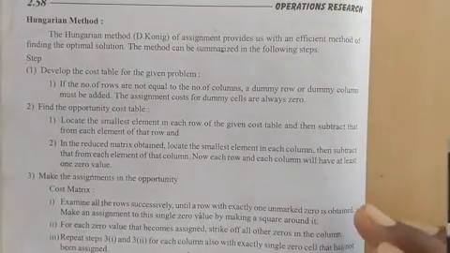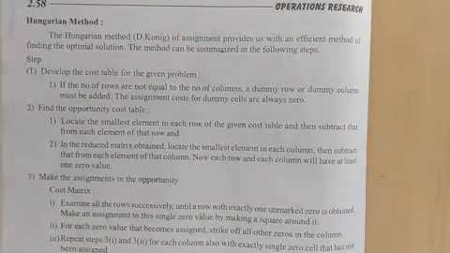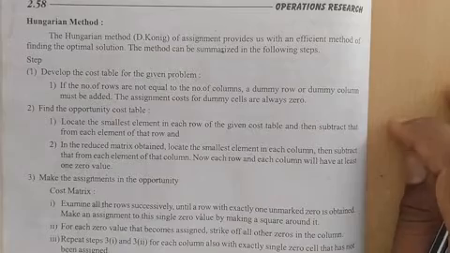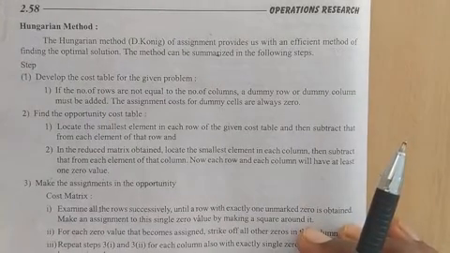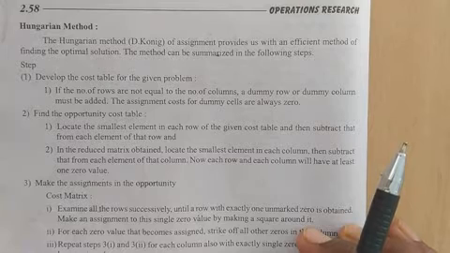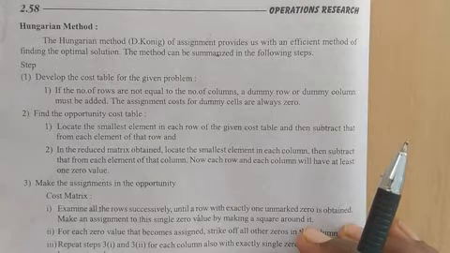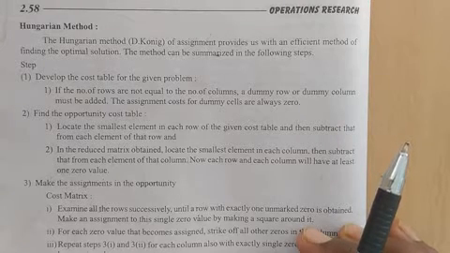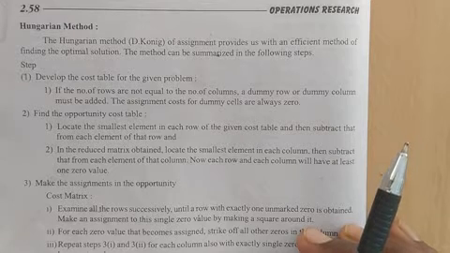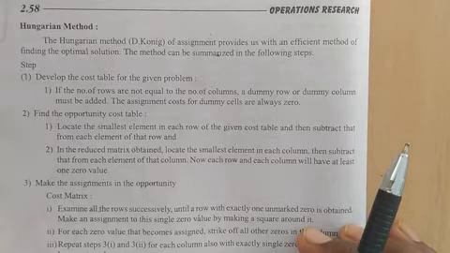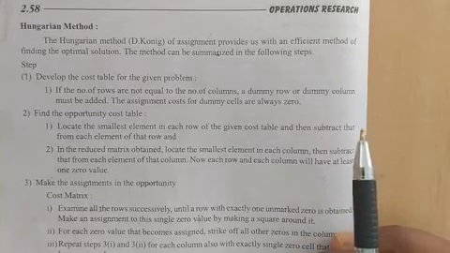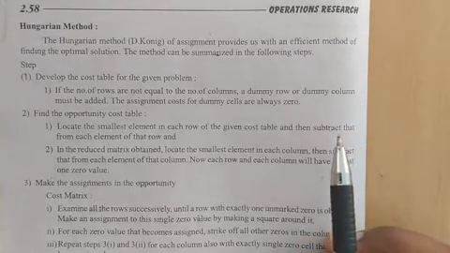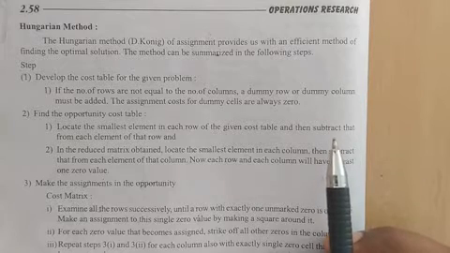So after getting the cost table, sometimes you are given a square table, where the number of rows is equal to the number of columns. Sometimes you are given a table where the number of rows is not equal to the number of columns. Example, 5 rows and 6 columns. In that case, one row is less than the columns.